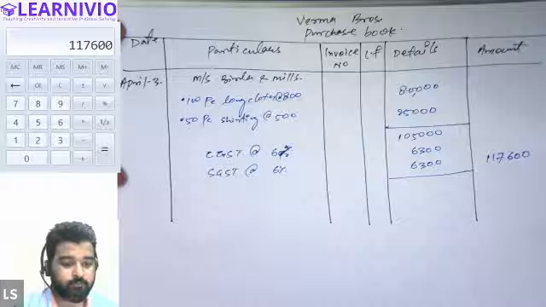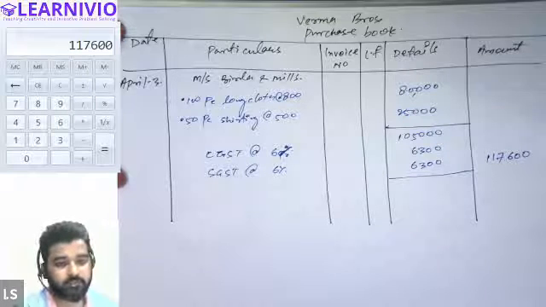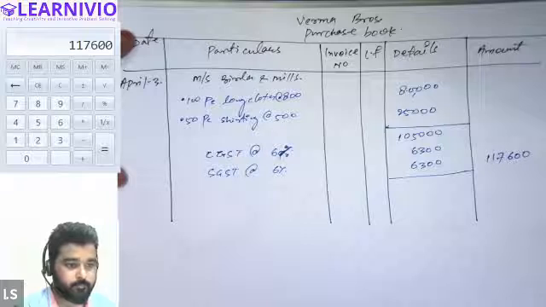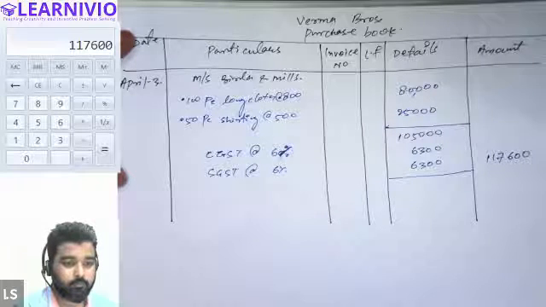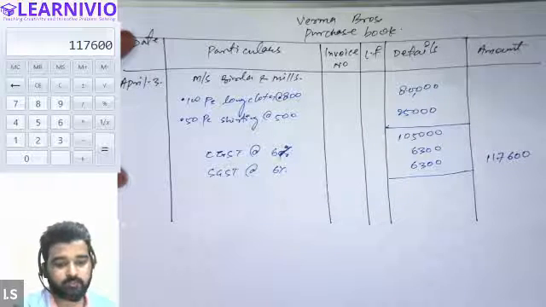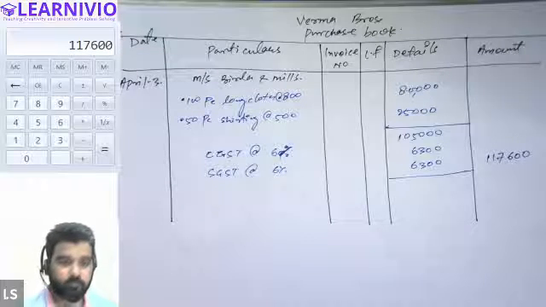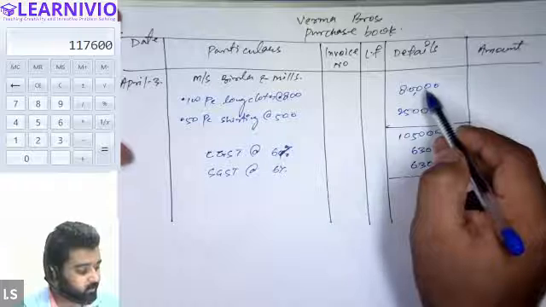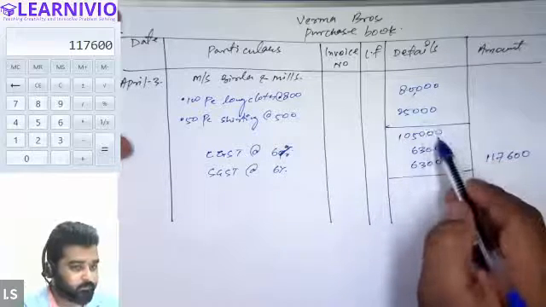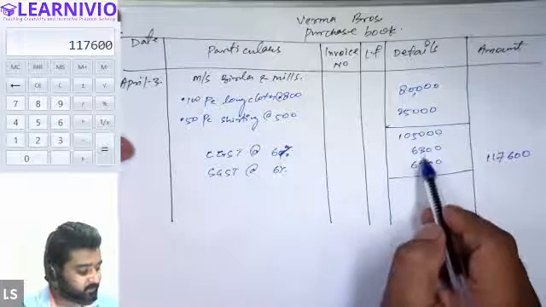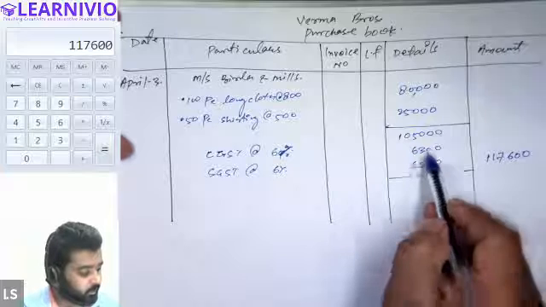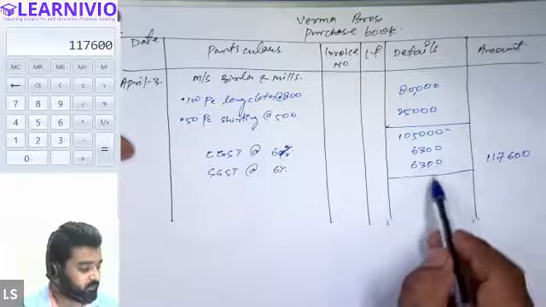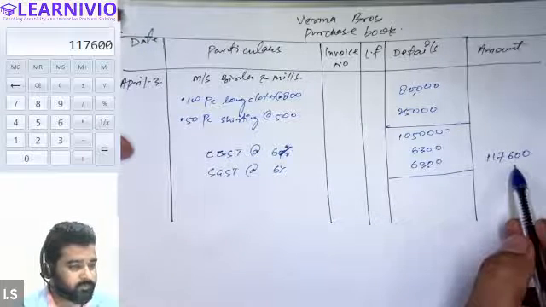All right, everyone, is it clear until now? Is there any difficulty? What should we calculate after that? After 6,300, we need to total this. Basically, we have total 80 plus 25,000, 1,05,000. Now we are adding the taxes, 6,300 plus 6,300 again. So now we need to total this value only: 1,05,000, 6,300 and 6,300. So total will be 1,17,600.